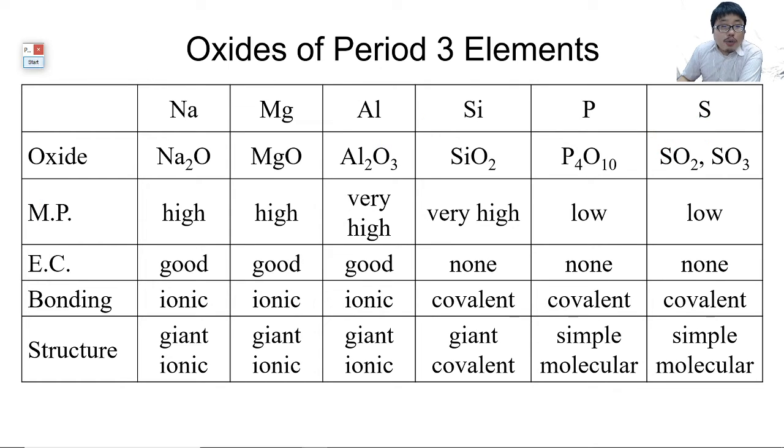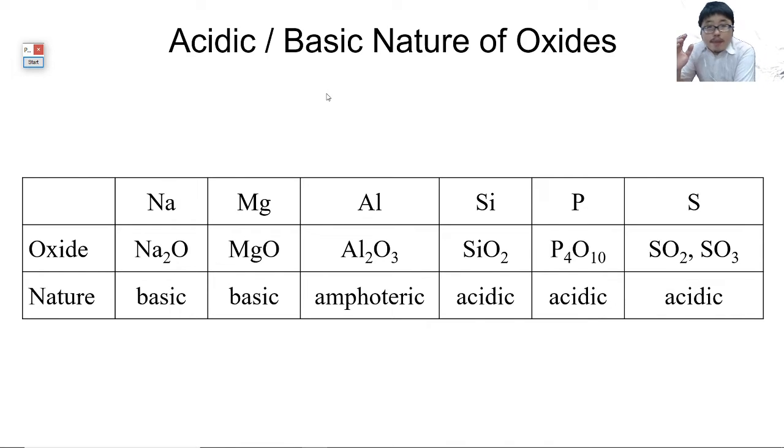Now, we are going to look at the acid and basic nature of oxides. What does it mean? For all these oxides, what happens when it reacts with acid or base? It's also important to recognize what happens when you put them into water.